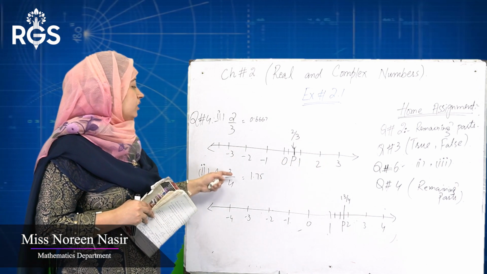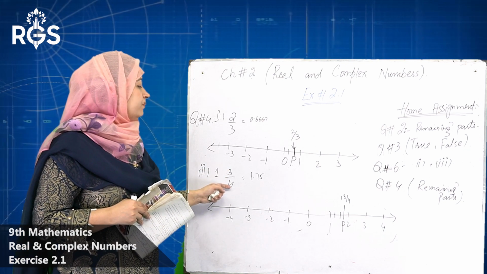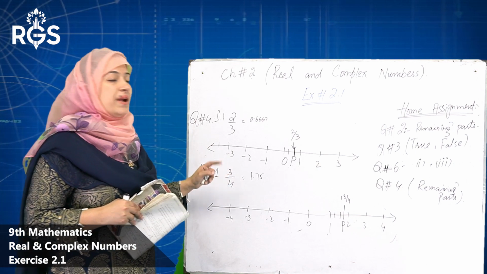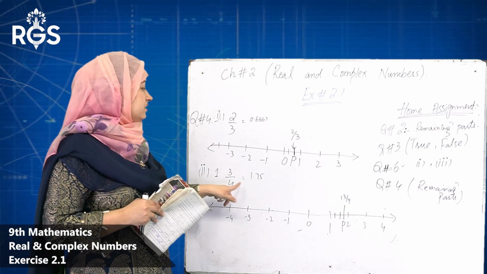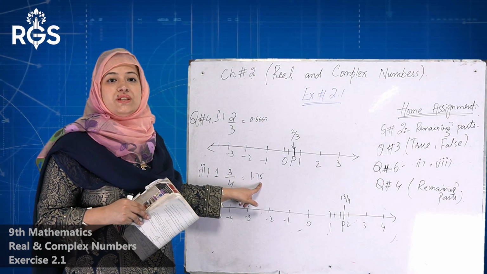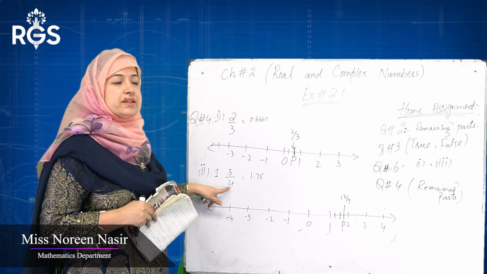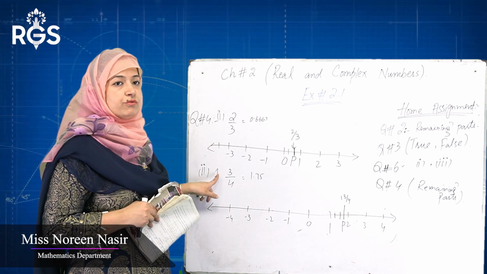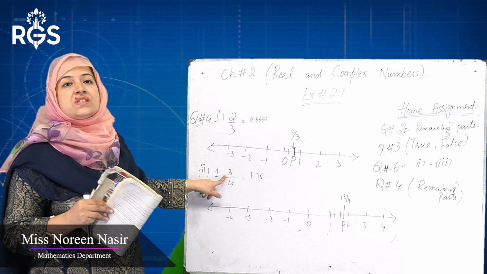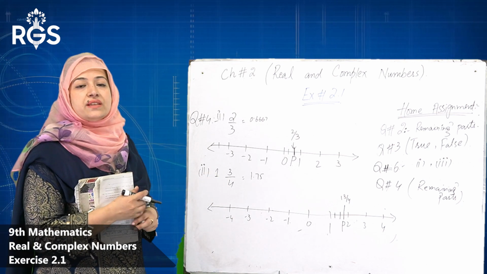The next part is 1 whole 3 by 4. When we convert 1 whole 3 by 4, 4 ones are 4, 4 plus 3 is 7 by 4. By calculating, 7 by 4 is 1.75.